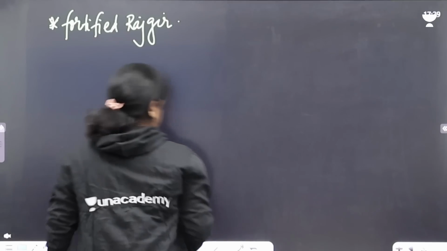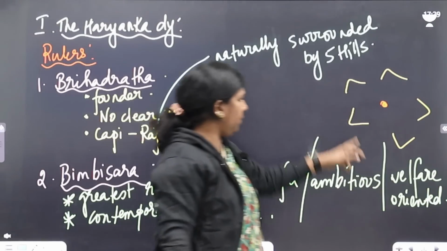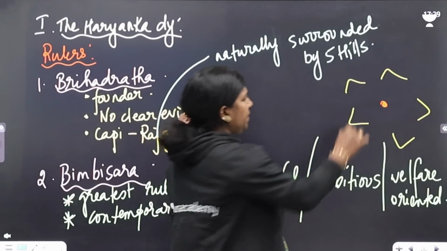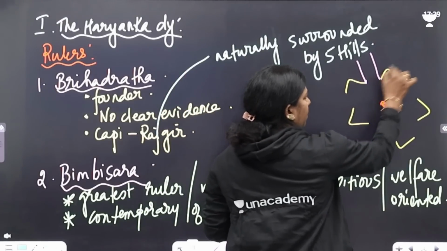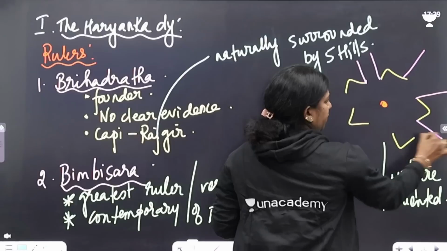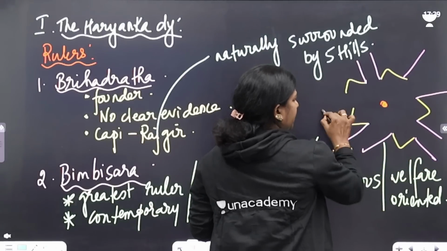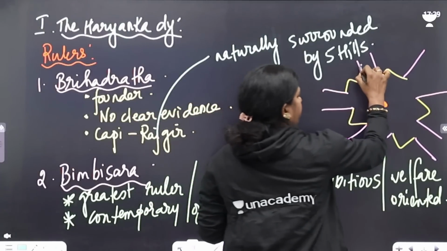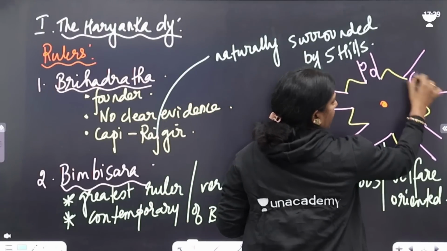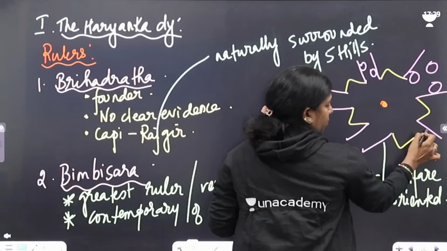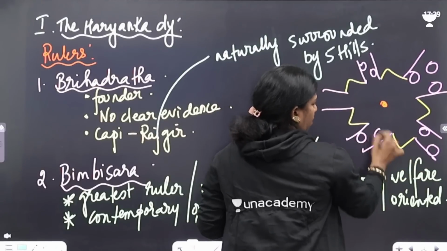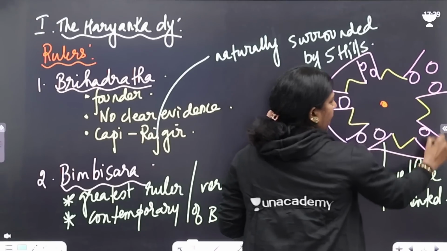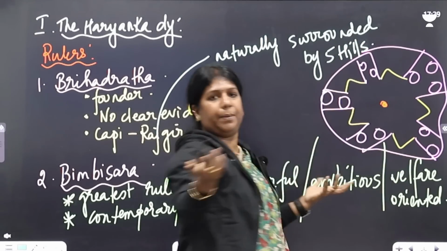I told you that five hills were surrounding Rajgir. So what did Bimbisara do? He made huge wooden and stone walls, and he connected the gaps with big boulders, wood, mud and stone walls. He connected all of them and made a strong capital.